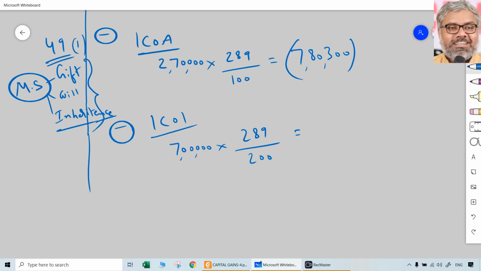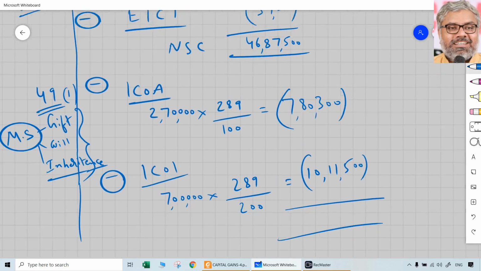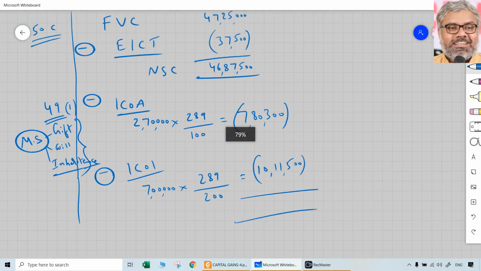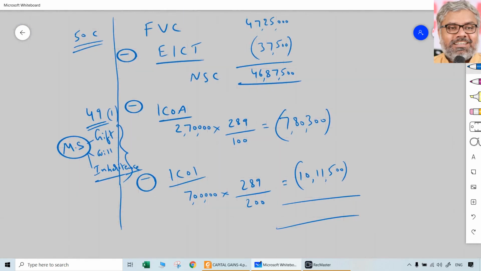That comes to 10 lakhs 11,500. That's it. Indexed cost of acquisition and indexed cost of improvement both are reduced from the net sale consideration, which is 46 lakhs 87,500. 46 lakhs 87,500 minus 7,80,300 minus 10 lakhs 11,500.